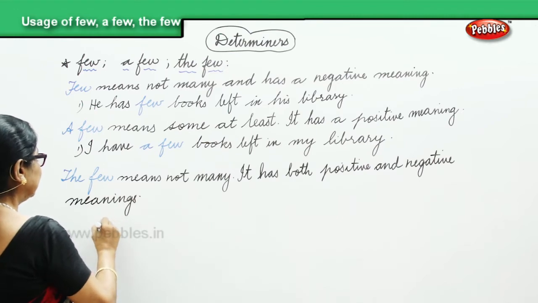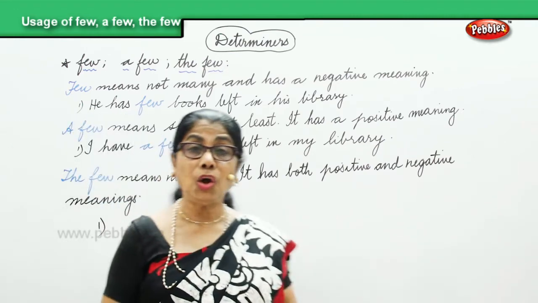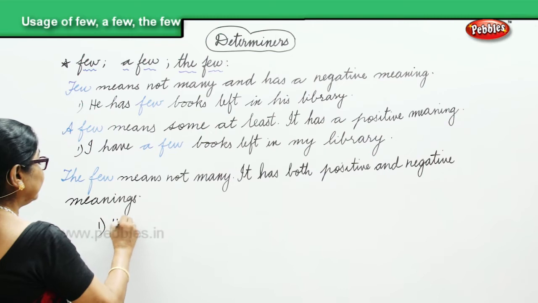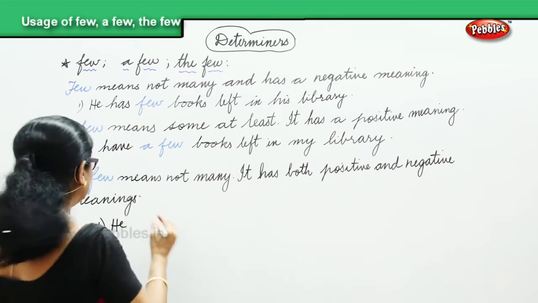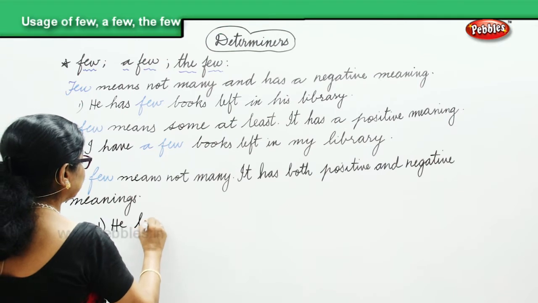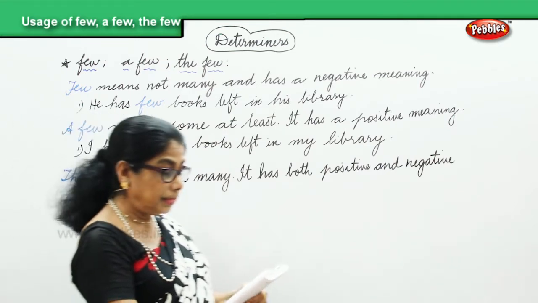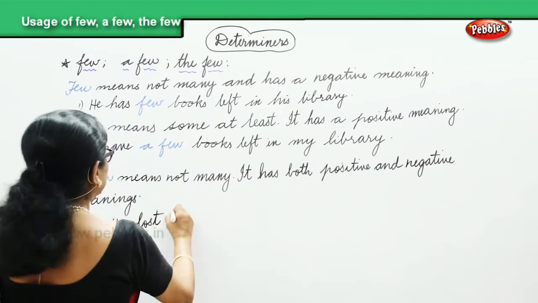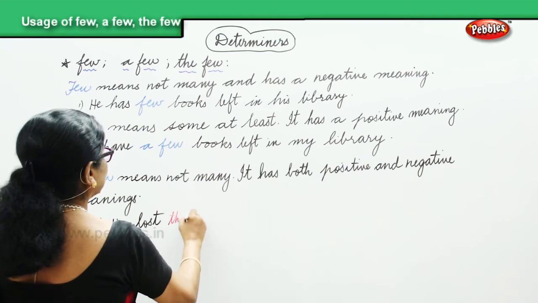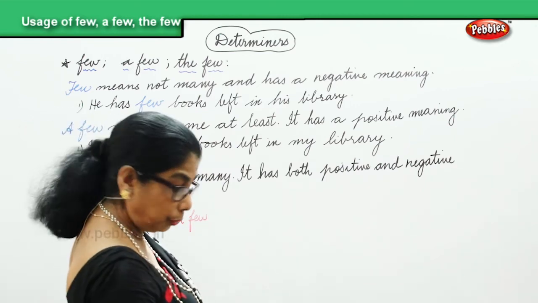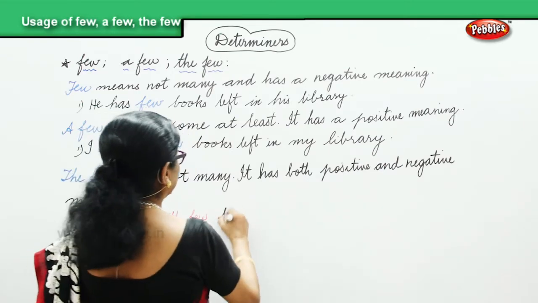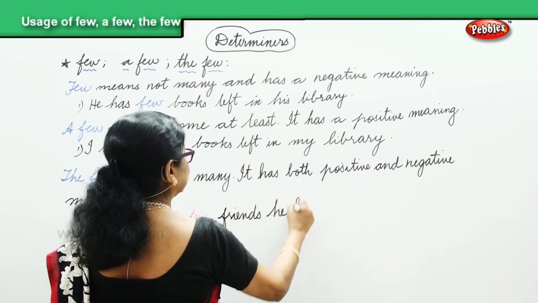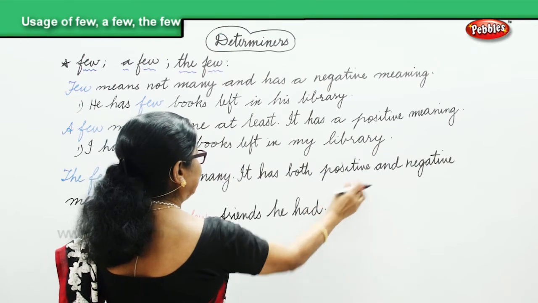Let's look at the sentence. He lost the few friends he had. He didn't have many friends, just few. Even that, he lost. He lost the few friends he had. That is positive and negative.